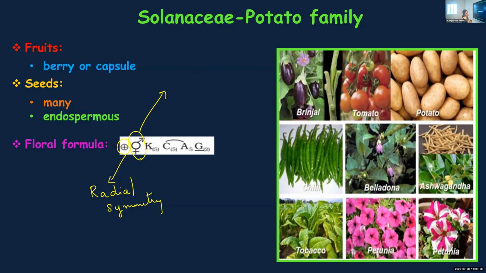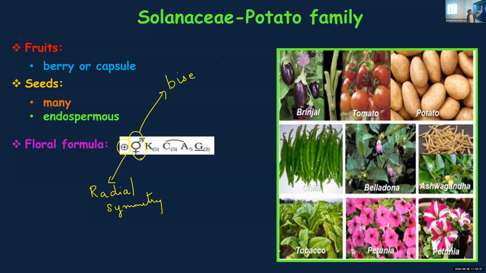Evelyn? Both sexes are present. Sania? Bisexual flower. Both sexes are present. So you can call it a bisexual flower.